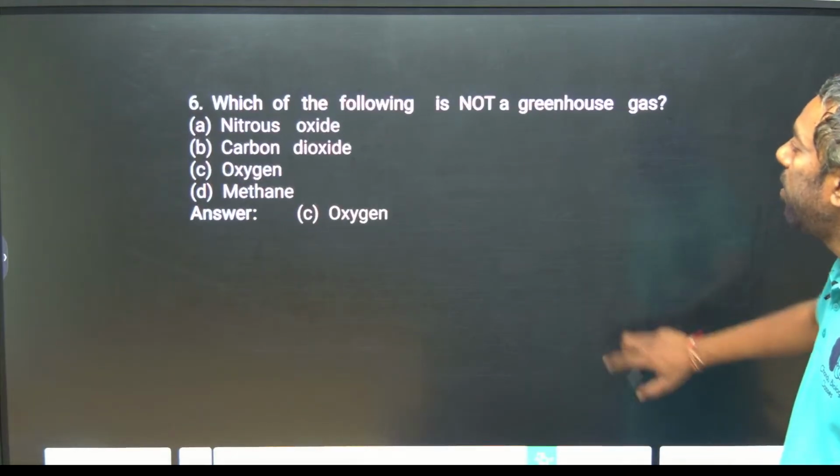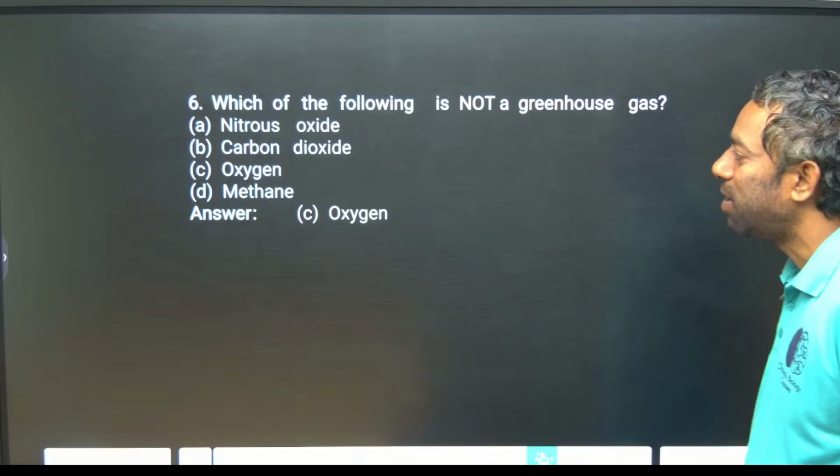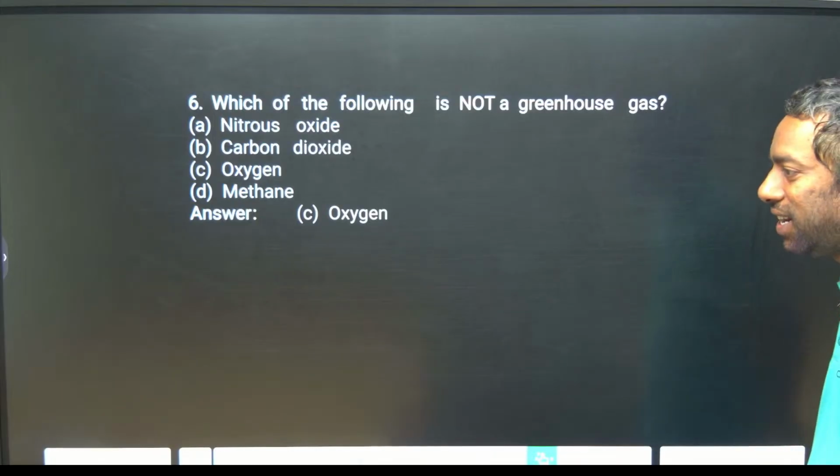Which of the following is not a greenhouse gas? Oxygen is not a greenhouse gas. Nitrous oxide, carbon dioxide and methane are greenhouse gases.